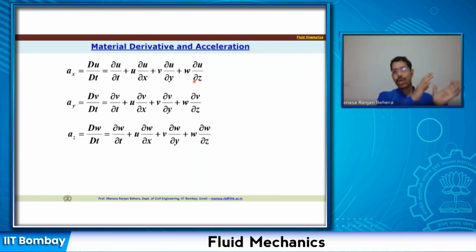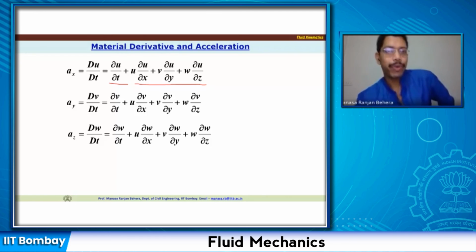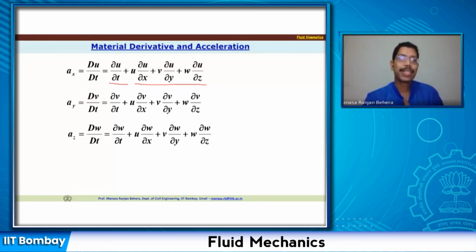In this we have two components. This is your temporal acceleration and this is your convective acceleration. So similarly, if you write down the accelerations in y and z directions, you will be able to write down dv by dt and dw by dt.